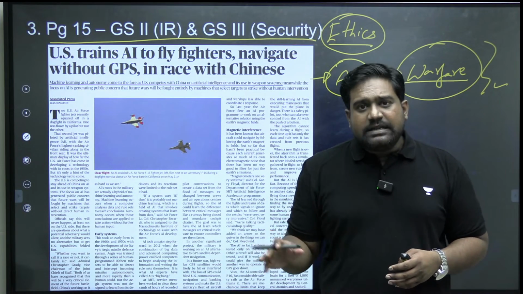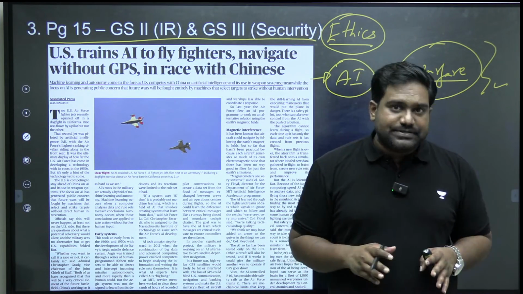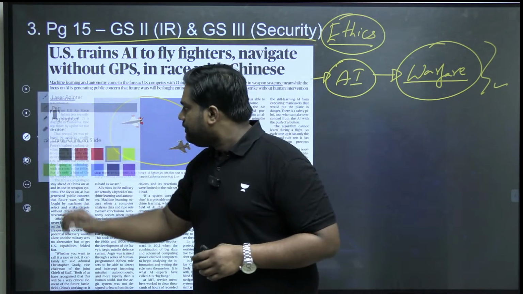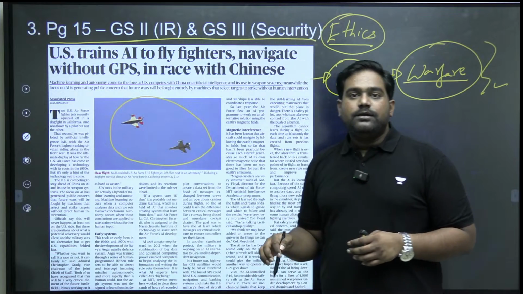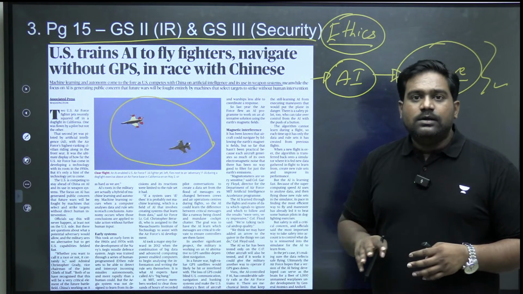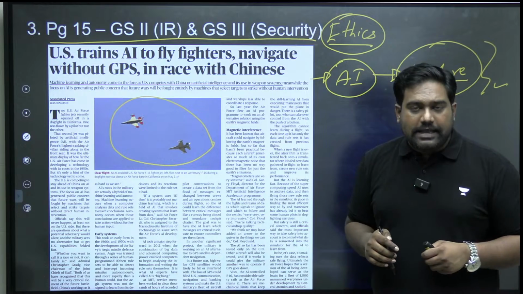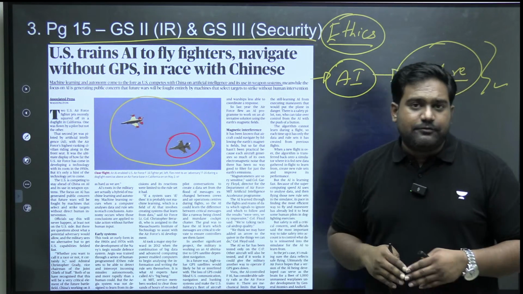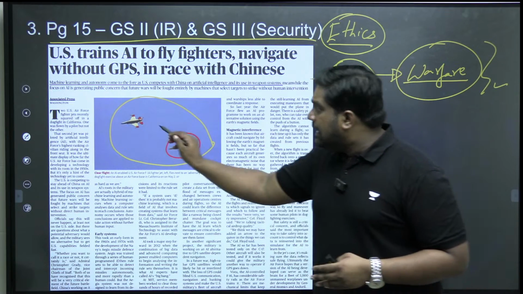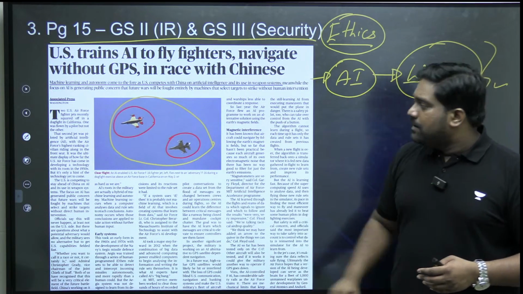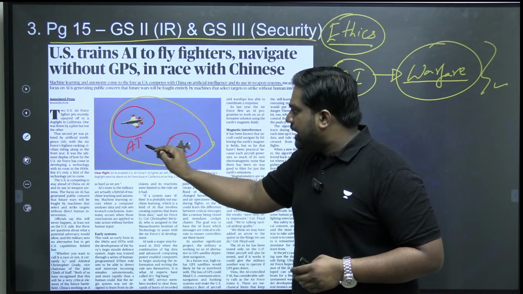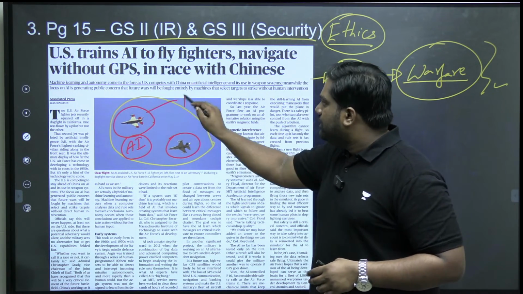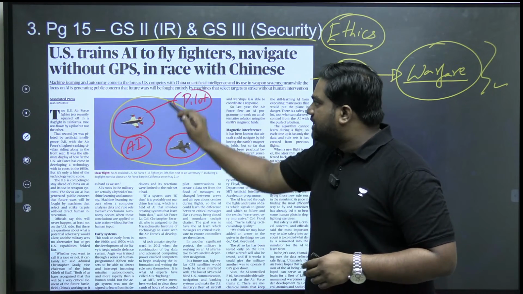For example, recently the US successfully conducted an exercise using 2 F-16 fighter jets. Can you see the image here? There were 2 F-16s used in a simulated dogfight environment. One was piloted by a regular US Air Force pilot, but the other F-16 was flown by an AI. There was a pilot sitting for safety, but the pilot was largely a dummy.